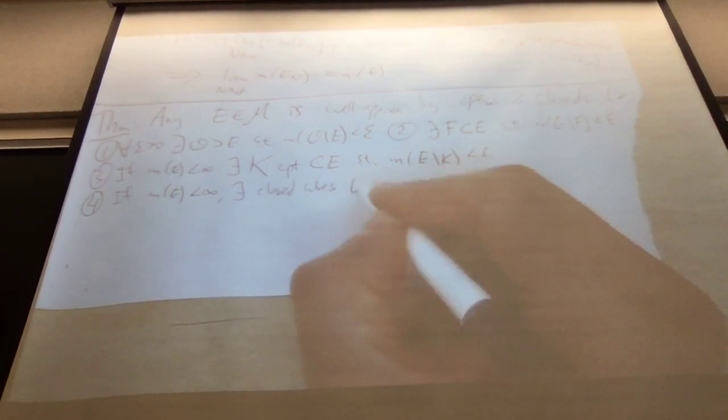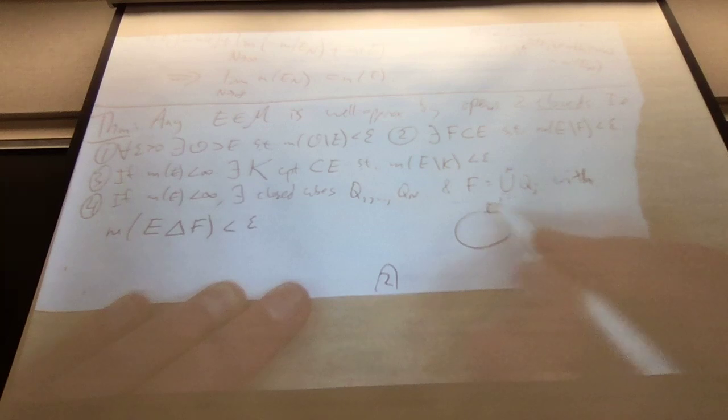And the fourth thing, which may be useful, is, again, if the measure of E is finite, then there exists a finite collection of closed cubes, Q1 through Qn, and let's set F to be their union, not necessarily disjoint, that doesn't matter, with, well, I've only used finitely many, and I didn't say they were inside or outside, so let's use the set difference. The set difference is at most epsilon.